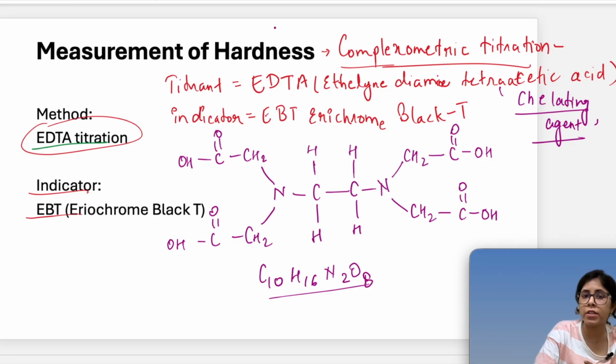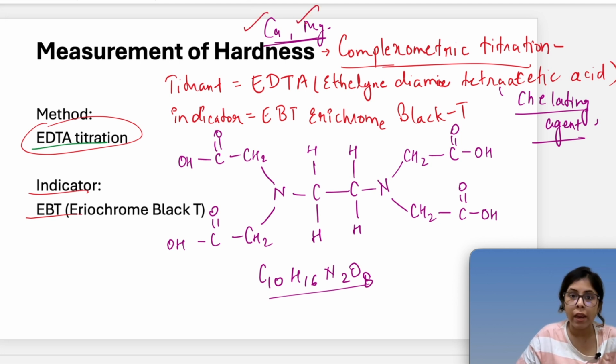So calcium and magnesium are metals, right? So hardness comes only from metals. Calcium and magnesium are the metals, and what EDTA does is it creates a very strong bond with calcium and magnesium. Okay, so what's the process here in hardness measurement titration? What we are doing is we have taken a water sample.